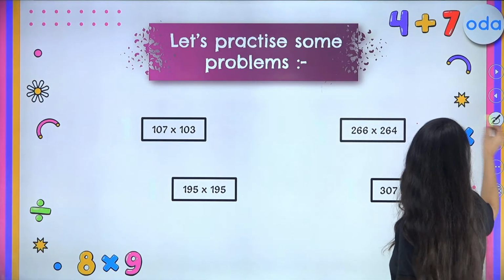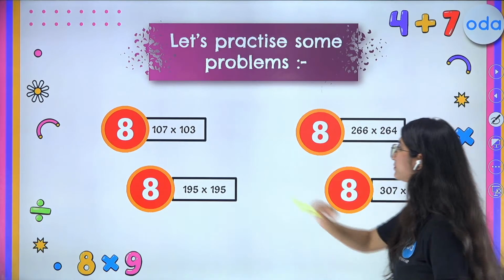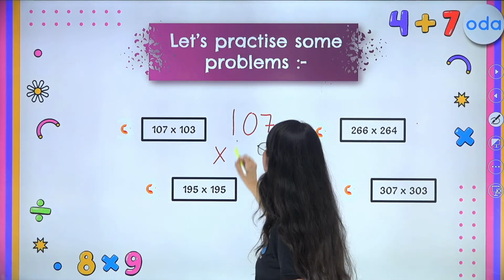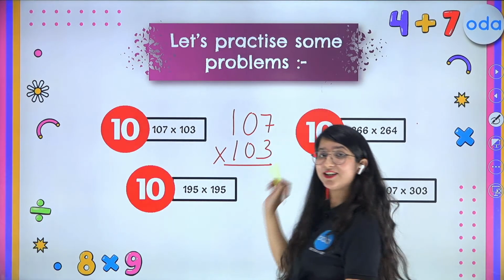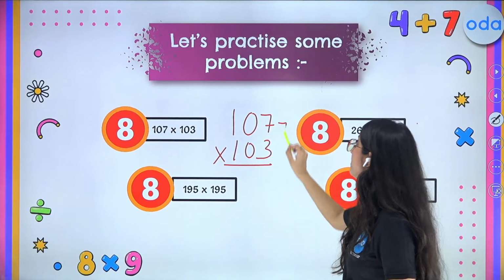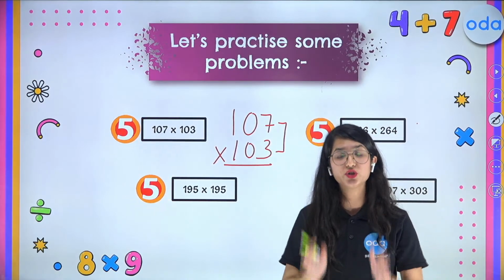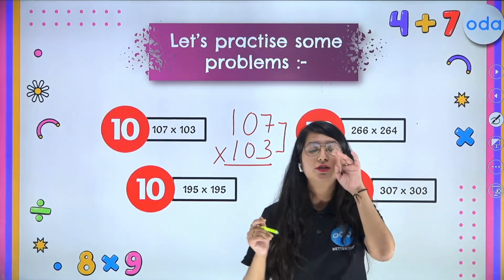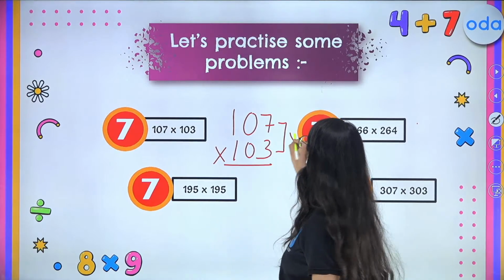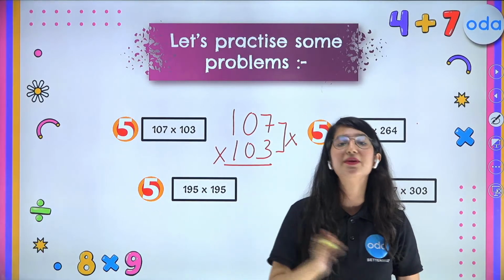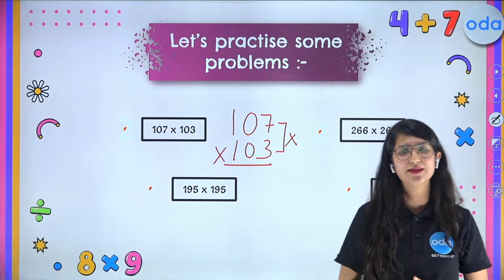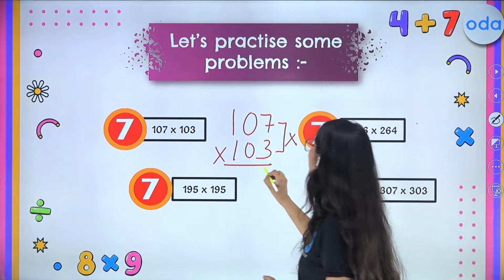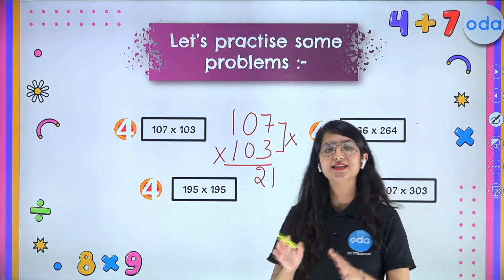All right, kids, let us begin with the very first question, which is 107 times 103. And what is the condition over here? That the sum of your unit place digits should be 10. So, yes, 7 plus 3 is 10. So, simply multiply 7 and 3. What do we get? Tell me fast in the chat box. What is 7 times 3? Everybody, I want all your participation. Yes, really great. So 7 times 3 is 21.